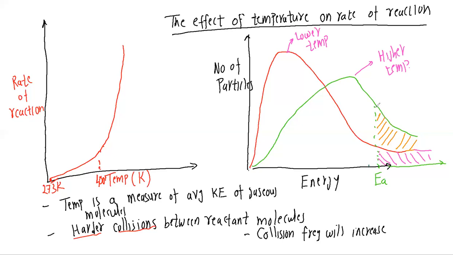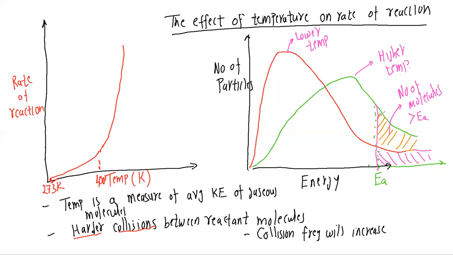Now what does it indicate? It simply indicates that as you increase the temperature, the number of molecules which are possessing higher kinetic energy, or higher energy than activation energy, those molecules are increasing. Let me repeat, as we increase the temperature, so I'm talking about this orange portion, the number of molecules possessing energy greater than activation energy is increasing.